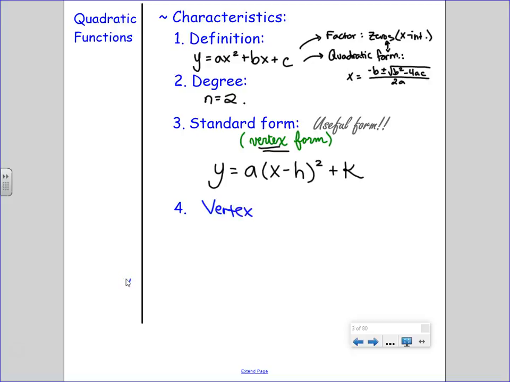The vertex can be denoted (h, k). If we are able to get a quadratic into its vertex form, we can see the vertex and just pull it out of there. However, there is a shortcut. There is a cheater step.